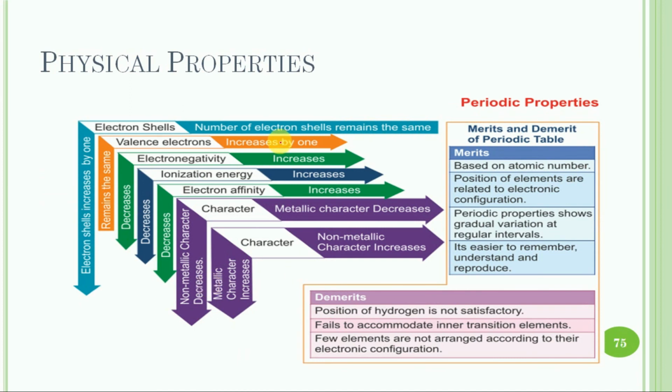So these are the variations of various properties of s-block elements as we move left to right in the periodic table and from top to bottom in the periodic table: electron shells, valence electrons, electronegativity, ionization energy, electron affinity, metallic character and non-metallic character.